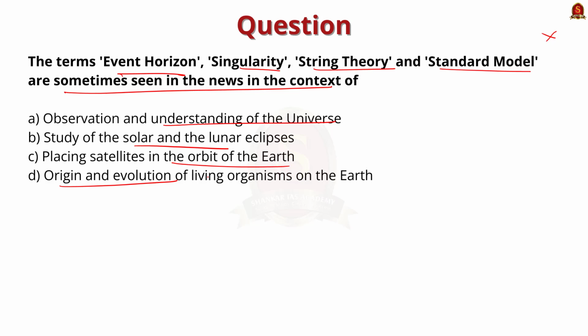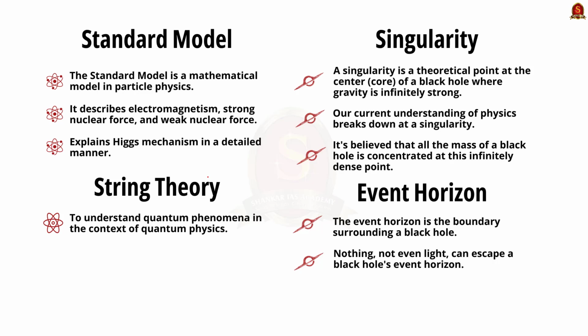Before answering this question, let us see the key terms mentioned in the question briefly. The standard model of particle physics is a mathematical model that describes electromagnetism, nuclear forces, both strong and weak, and the Higgs mechanism in a detailed manner. The string theory is a theory used to understand quantum phenomena in the context of quantum physics. Singularity is the core of black hole theory where all its mass is concentrated. At this point, density and gravity are thought to be indefinitely large, and the laws of physics, as we know them, will cease to operate here.